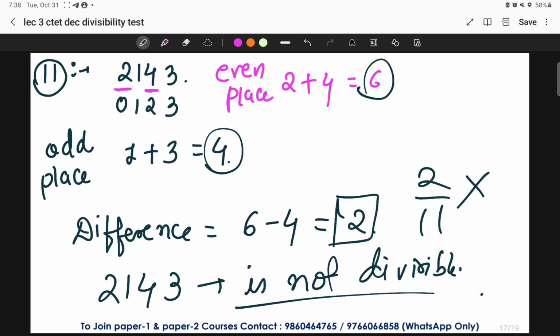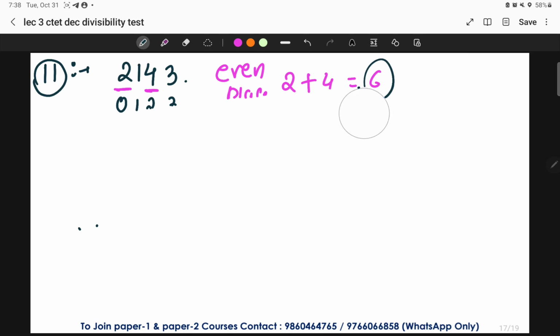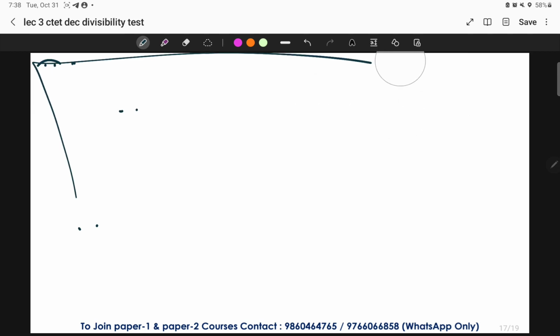Okay, so moving on to the next and the most interesting divisibility rule that we have already told you about, that is the divisibility rule of 12. It is very, very simple. We'll talk on that now.